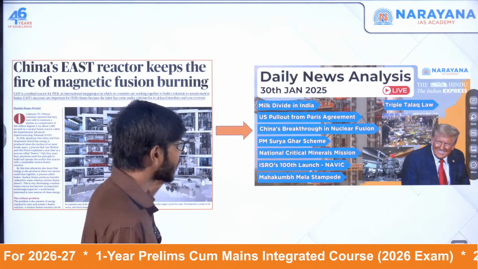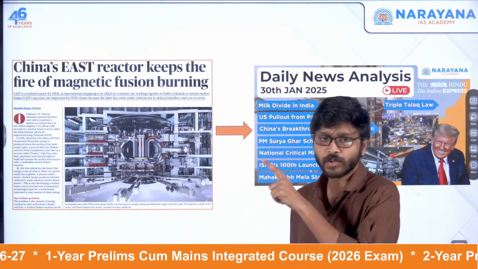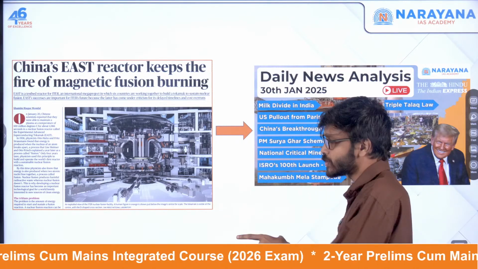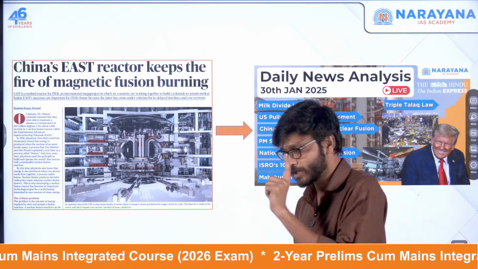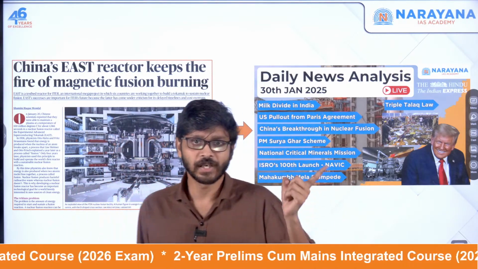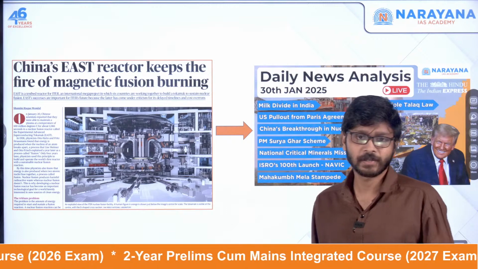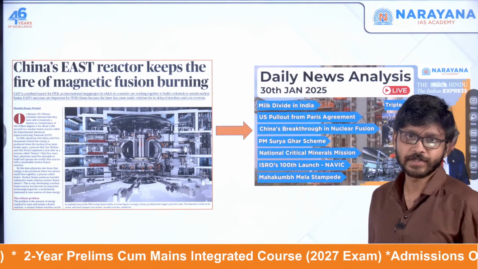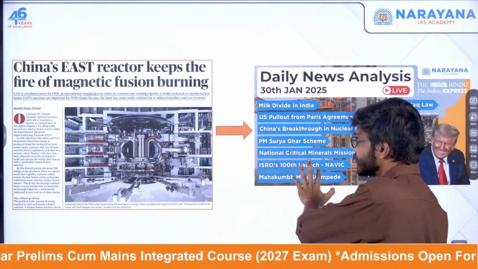Okay, all right. Another important one is related to China's EAST reactor. This also we have covered, related to the fusion reactor: what is fusion reactor technology, what is the difference between fusion and fission, what are the advantages, what is ITER. All these things we have covered in the DNA of 13th January. You can check that also.